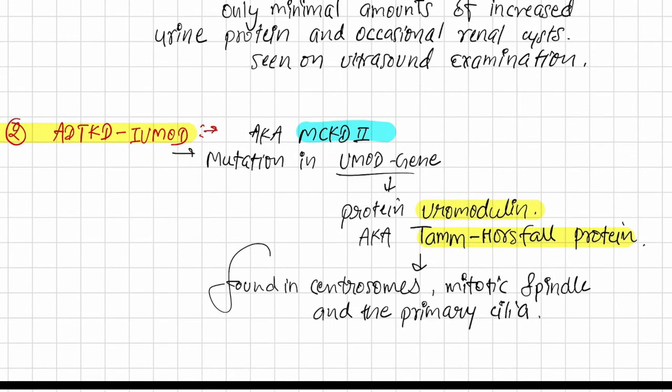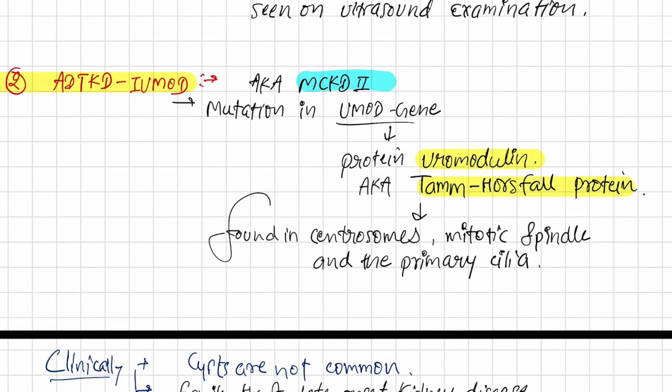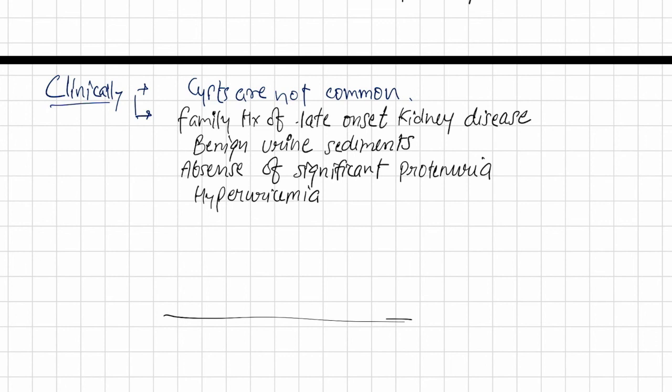For the ADTKD-UMOD type, this is because of the mutation in the UMOD gene that codes for the protein uromodulin, also known as Tamm-Horsfall protein. Very important. Take note of Tamm-Horsfall protein that is found in the centrosomes, mitotic spindle and the primary cilia. And clinically, cysts are not common. Family history of late onset kidney disease, benign urine sediment, absence of significant proteinuria, and hyperuricemia are present in the patient clinically.